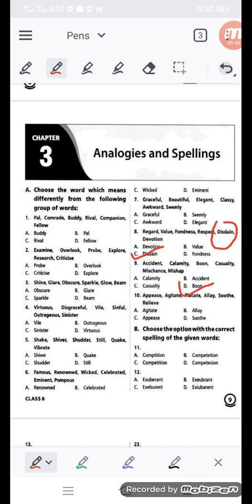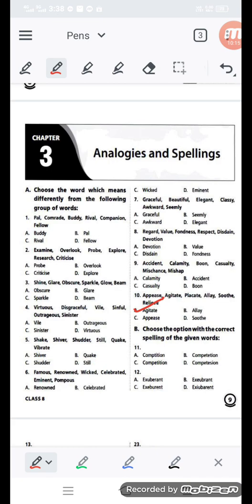Next question I'm going to: appease, agitate, placate, allay, soothe, relieve. Here you are getting options, you have to choose which word is odd. Question number 10, here agitate is different.